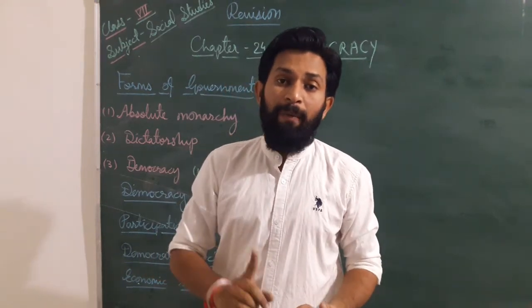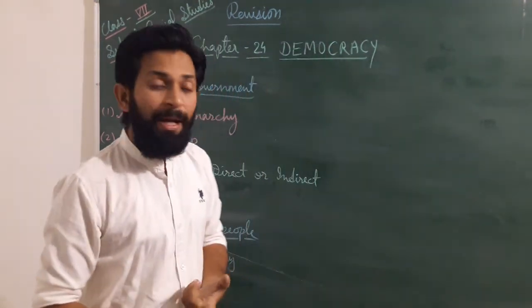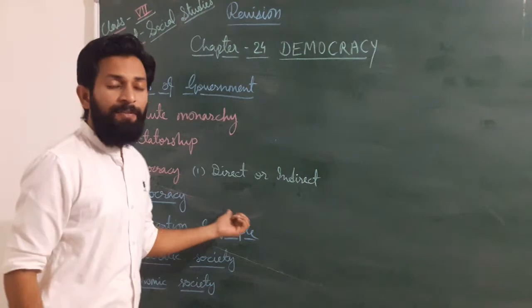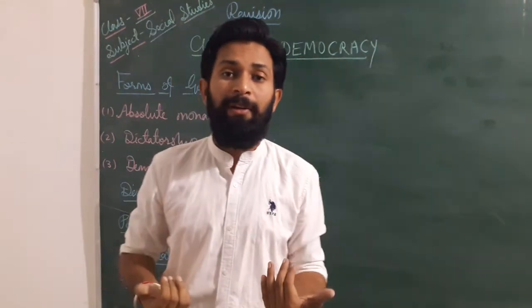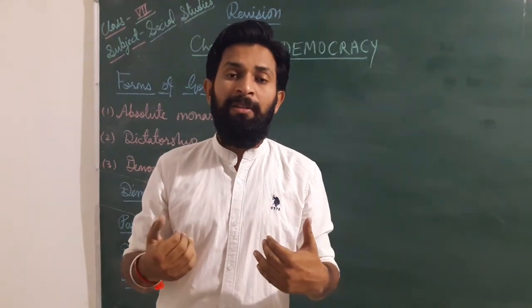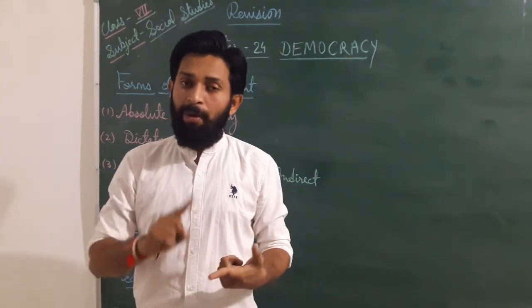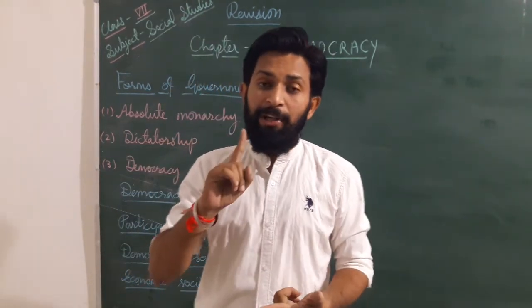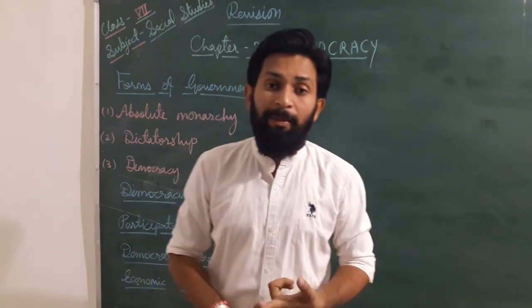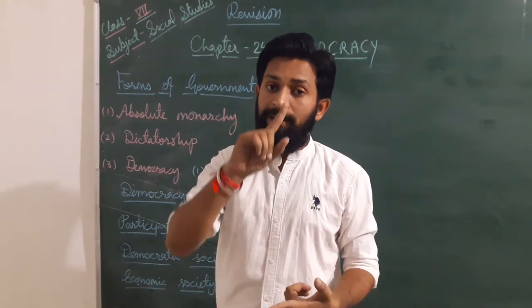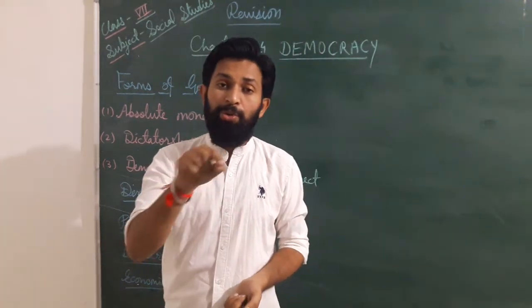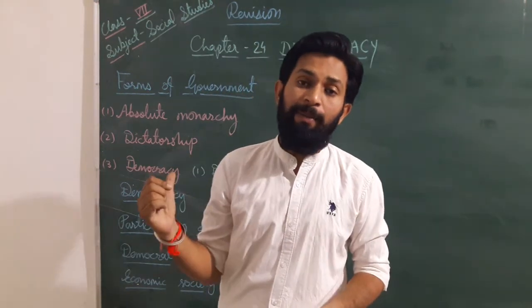For that reason, if we want to make a successful democratic government, then we have to be aware of which type of representative we have to select. It depends on us. Without discrimination of caste, religion, birthplace or color, you have to choose that type of people, then democracy will be successful.